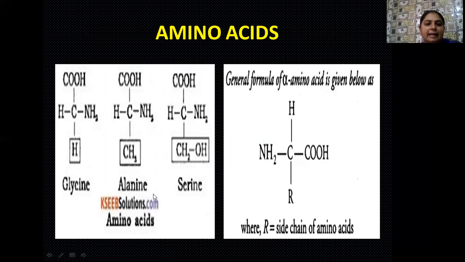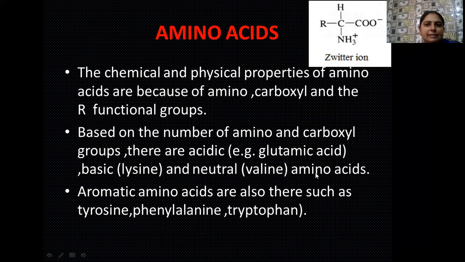So it is alanine. And the third one is serine. Here in place of the variable alkyl group, hydroxymethyl is present, which is CH2OH. This is the general formula of an alpha amino acid, which I have already discussed.